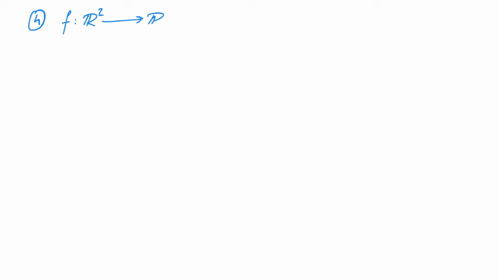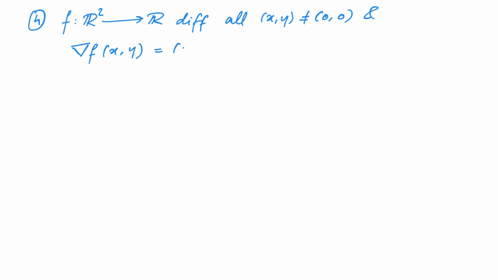This time, we are not going to assume that the function is differentiable at all points. We are only going to assume that it's differentiable whenever (x, y) is not the origin. And at all points apart from the origin, we want the gradient to be equal to (0, 0). If this is the case, what can we conclude about f?